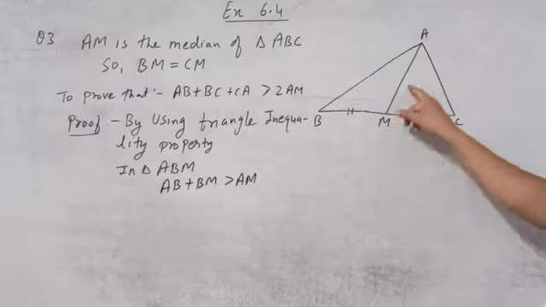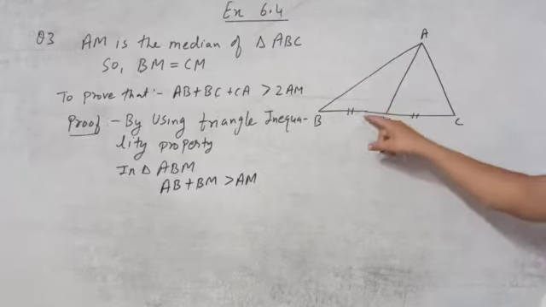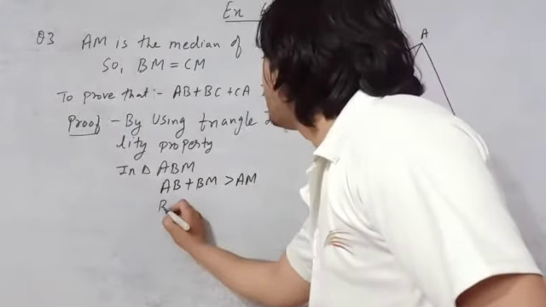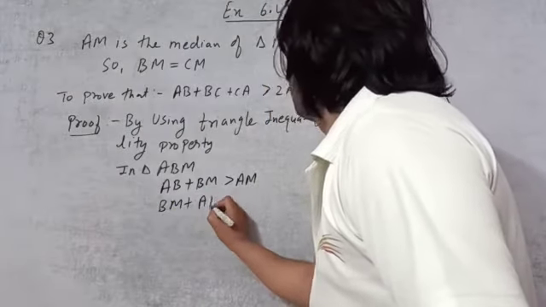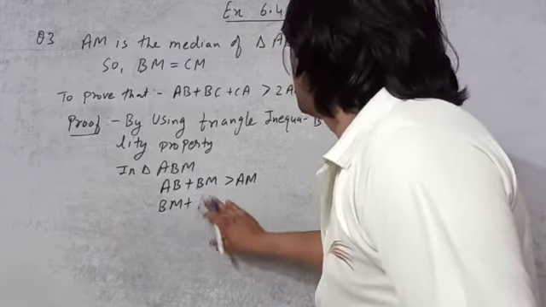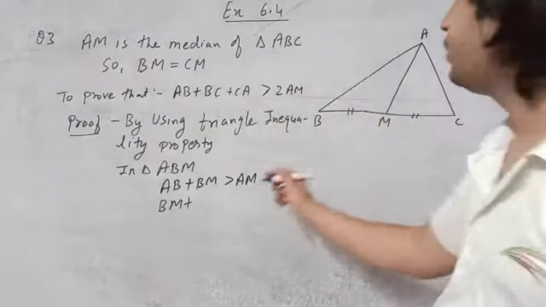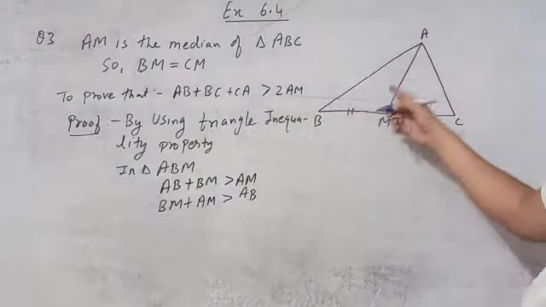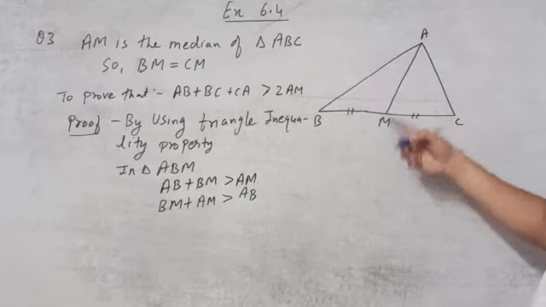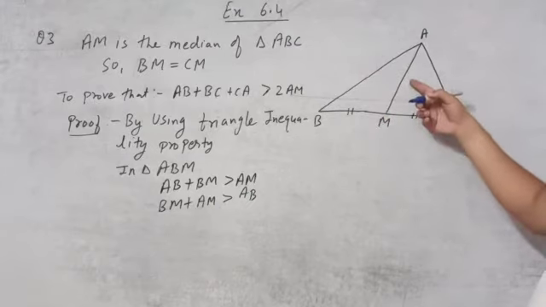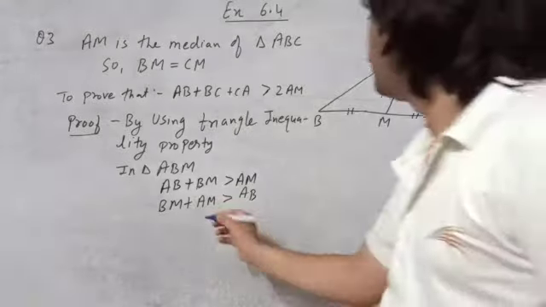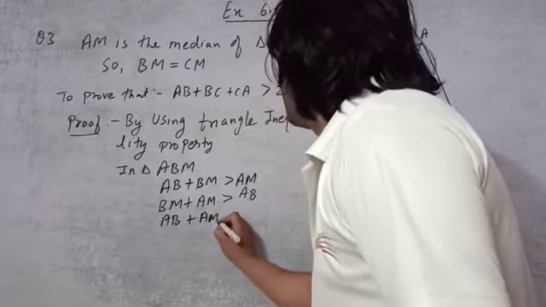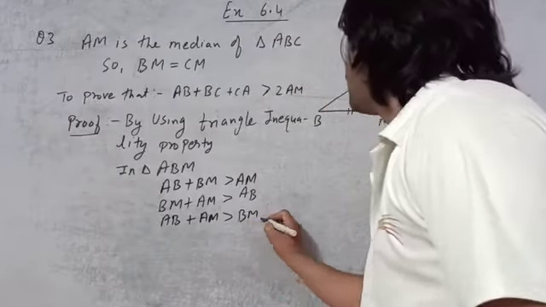We can take these two also. When we add these two, it will come greater than this one. So what will come here? BM plus AM, it will come greater than AB. When we add these two, it will come greater than this side. And when we add AB and AM, it will come greater than BM.